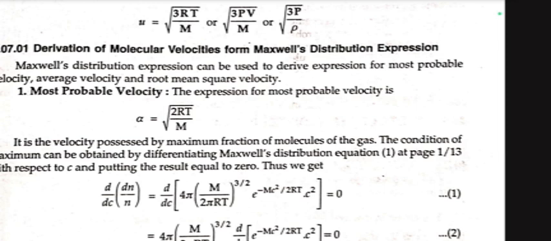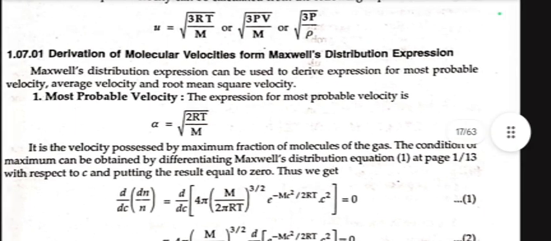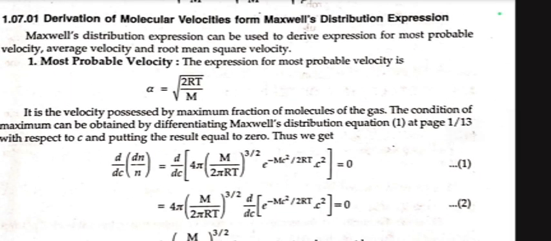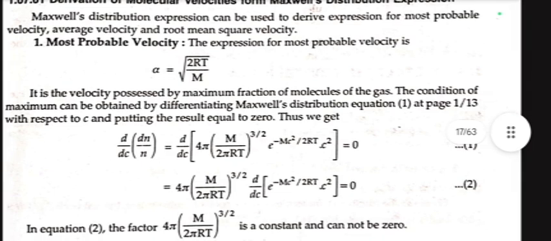The condition of maximum can be obtained by differentiating Maxwell's distribution equation with respect to c and putting the result equal to 0. Thus we get d/dc (dn/n) = d/dc [4π (m/2πRT)^(3/2) e^(−mc²/2RT) c²] = 0, or 4π (m/2πRT)^(3/2) × d/dc [e^(−mc²/2RT) c²] = 0.